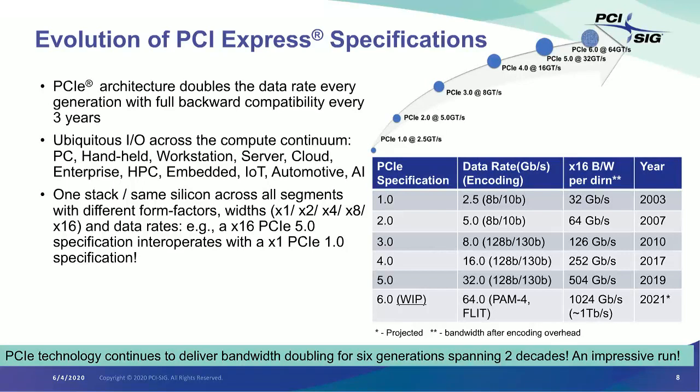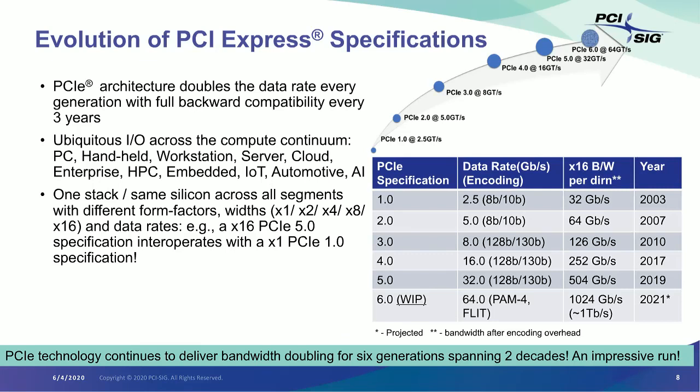Now let's look at the evolution of PCI Express, a technology we all love and together have made very successful. PCI Express debuted in 2003 with the PCIe 1.0 specification, as you can see in the table there. It has evolved through 5 generations, currently moving to the 6th generation.